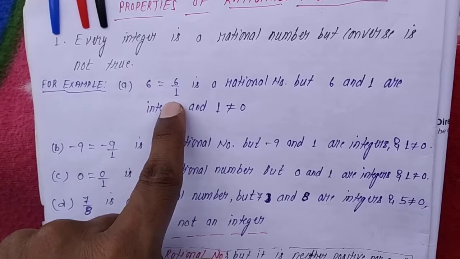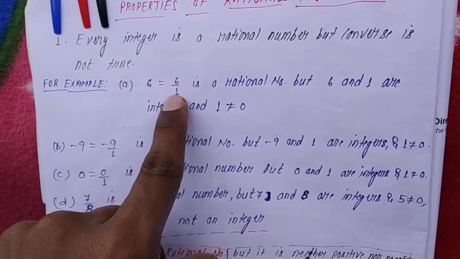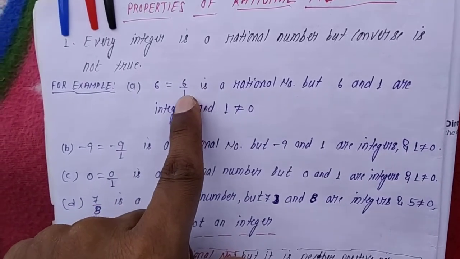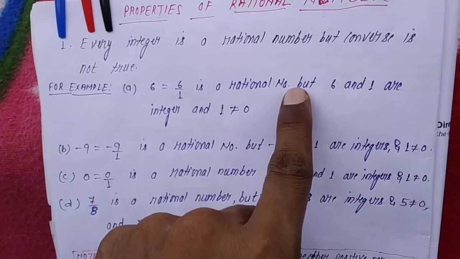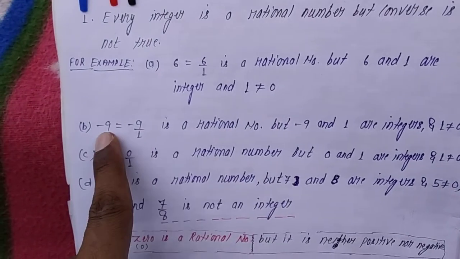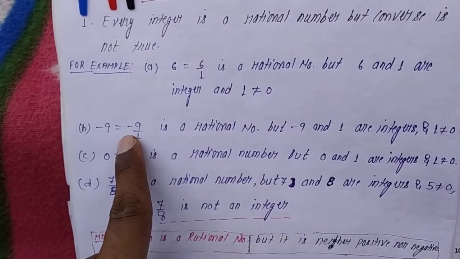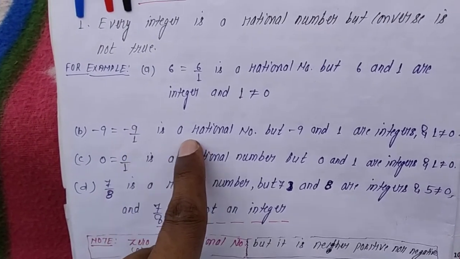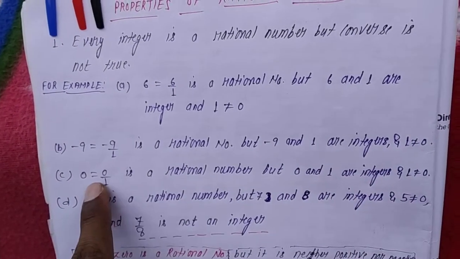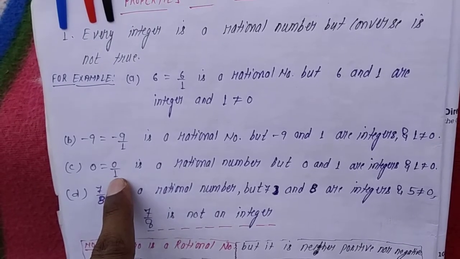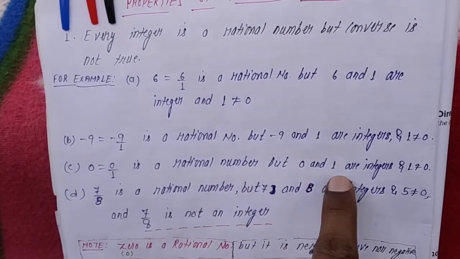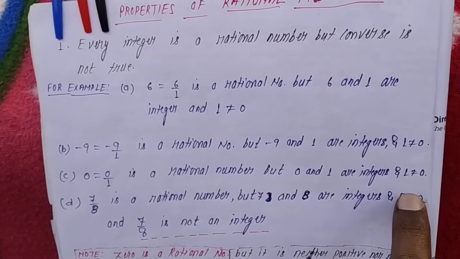6 is equal to 6 by 1. 6 can be written like this also because 1 is the denominator of every natural number or whole number. Now 6 equal to 6 by 1 is a rational number, but 6 and 1 are integers and 1 is not equal to 0. Minus 9 can also be written as minus 9 upon 1, a rational number, but minus 9 and 1 are integers and 1 is not equal to 0. 0 can also be written as 0 upon 1, a rational number, but 0 and 1 are integers and 1 is not equal to 0.